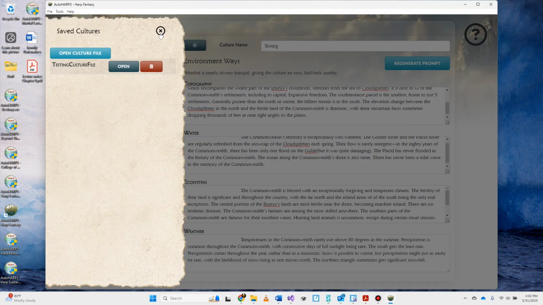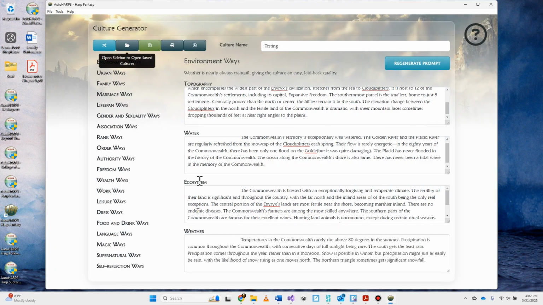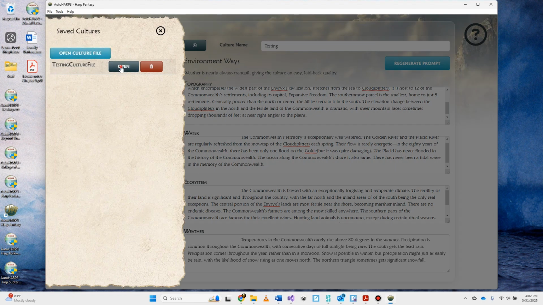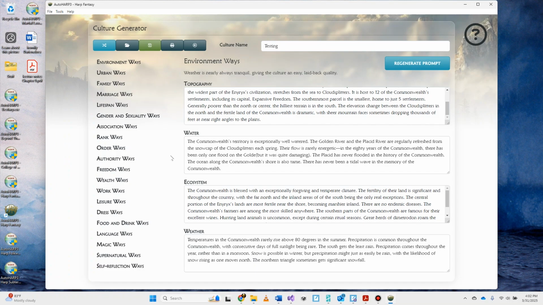Now, what's another thing I can do besides typing in a whole bunch of information for cultures, saving them to a file, and being able to open them up? Well, I can print them. So the end game with the culture generator is that you generate all of this, save it to a file, and then hopefully eventually print it. When you print this out, it's the same as a character sheet. It's going to create a PDF file out of this. It should open it up on the other window of my computer.